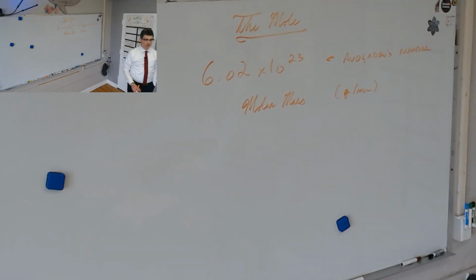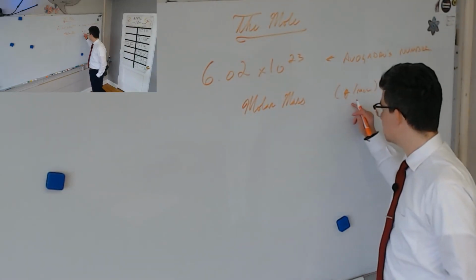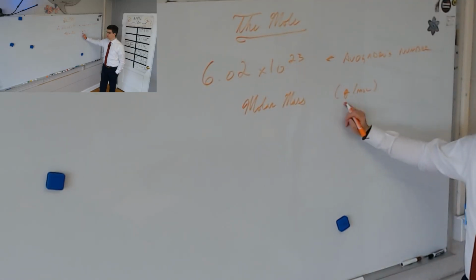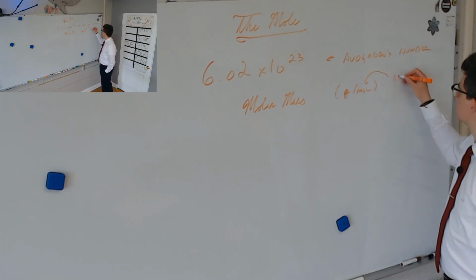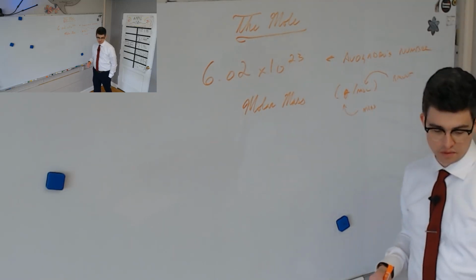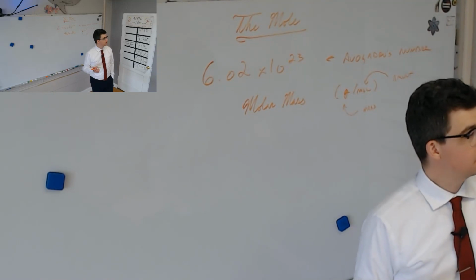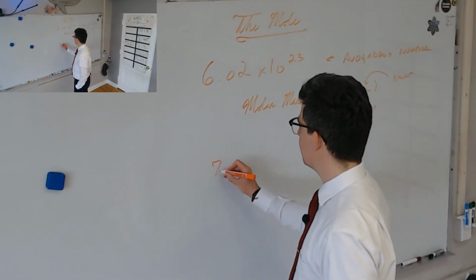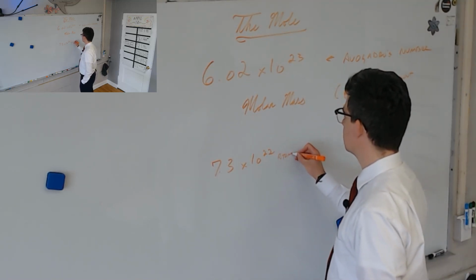These are all going to be unit conversions. In fact, from here on out in the year, it's pretty much unit conversions all the way down. But that's okay because you're good at those. So what we do is we can convert from moles to mass using the molar mass. See how this fraction would allow us to convert from grams, a mass unit, to moles, an amount. So the number of moles times mass in grams over 1 mole. Yeah, we're going to do it as a unit conversion. So if I had, for instance, let's say I had, here's an example problem, 7.3 times 10 to the 22nd atoms of silver.